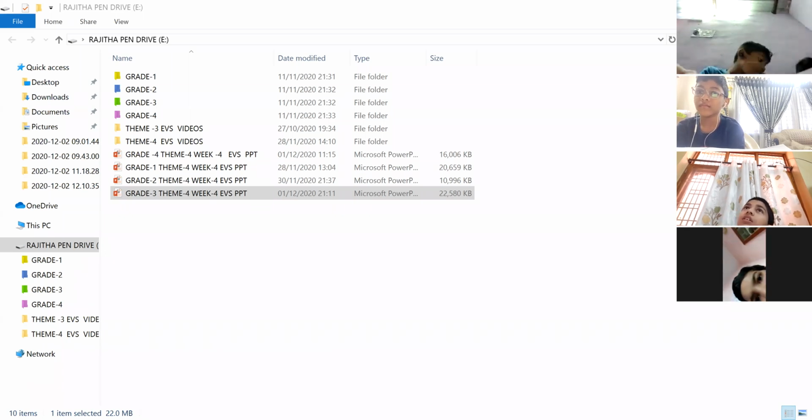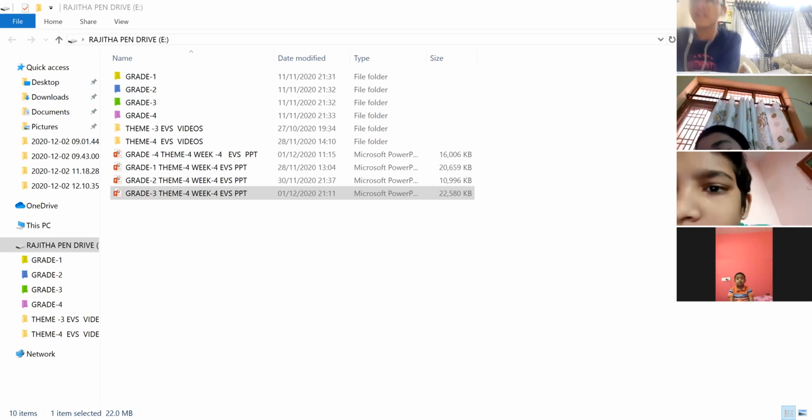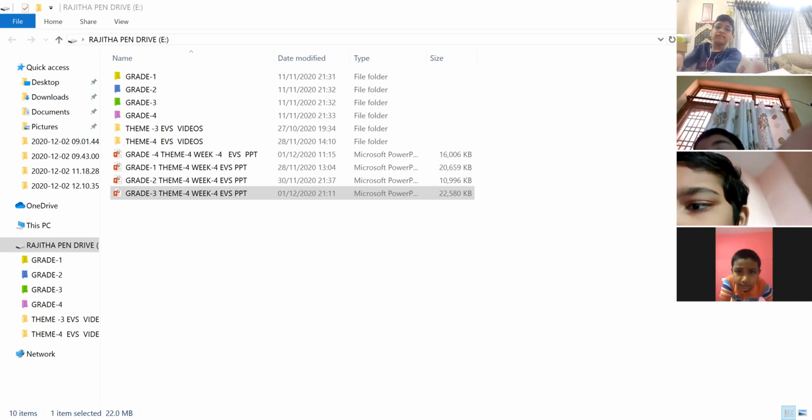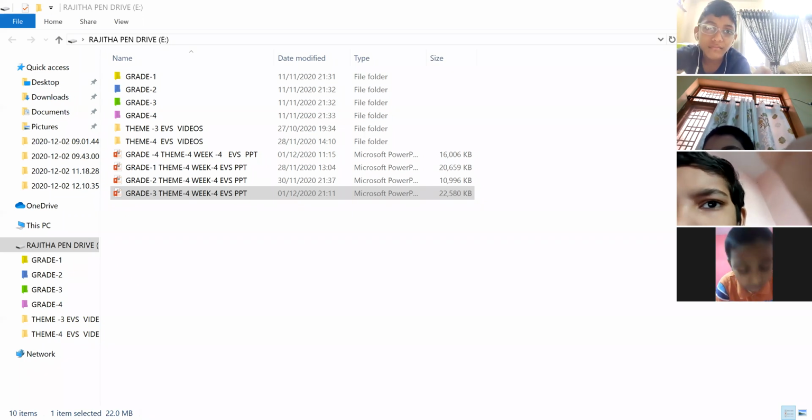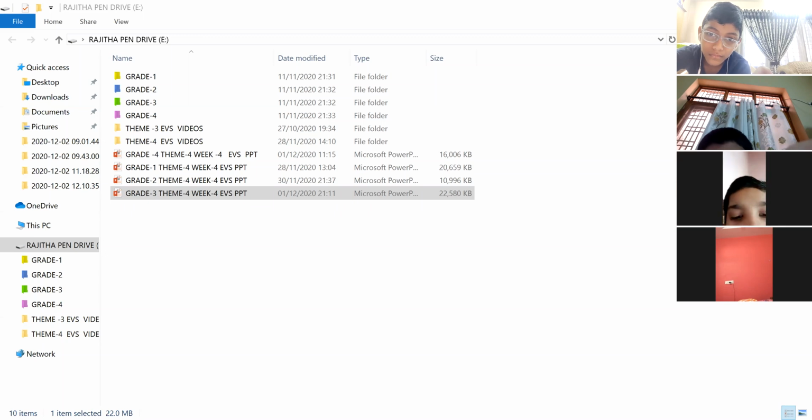Then coming to time. So we measure time in seconds, minutes, and hours. For example, now it is 9:58. Means 9 hours 58 minutes, some seconds it is going on. After 2 minutes it will become 10. So time. Next, coming to temperature, how much the temperature is.